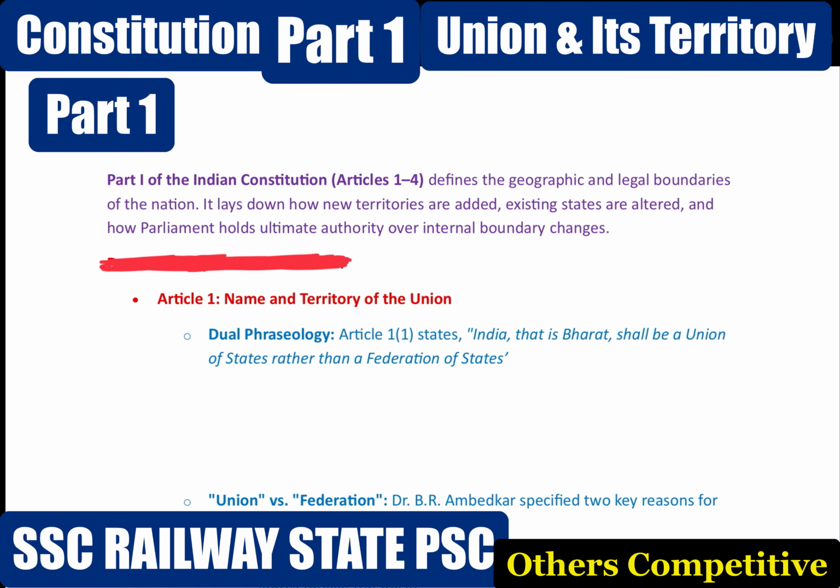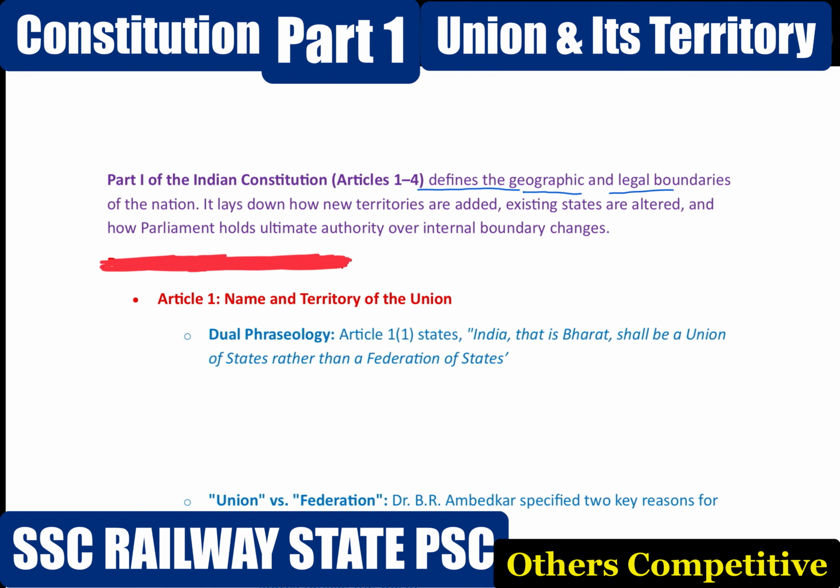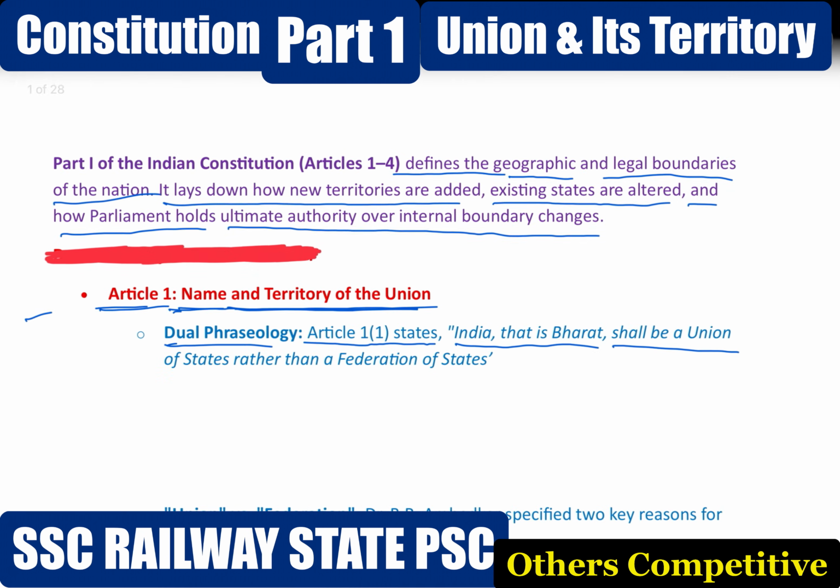Part 1 of the Indian Constitution, Article 1 to 4, defines the geographic and legal boundaries of the nation. It lays down how new territories are added, existing states are altered, and how Parliament holds ultimate authority over internal boundary changes. Dual phraseology. Article 1 under clause 1: India, that is Bharat, shall be a union of states rather than a federation of states. Union means India is one united political entity. The states are part of India, but they do not have a constitutional right to secede.